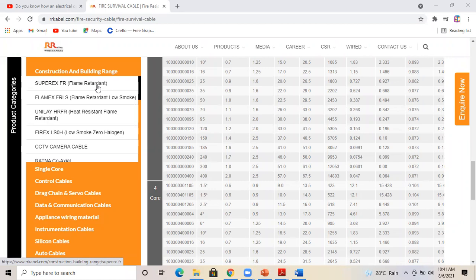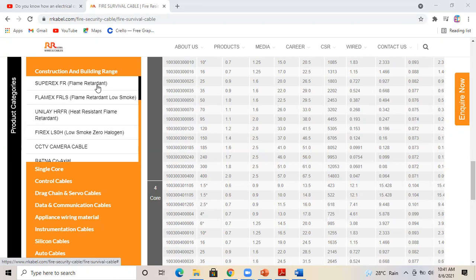So there will be a standard for them to take whichever insulation is suitable for the building. Okay, so flame retardant low smoke, heat resistant flame retardant, HRFR is the low smoke, zero halogen. So these are the normal insulation that we usually select for the wiring, normal wiring. So these are the insulation types.